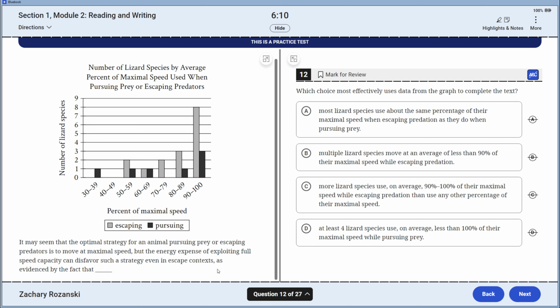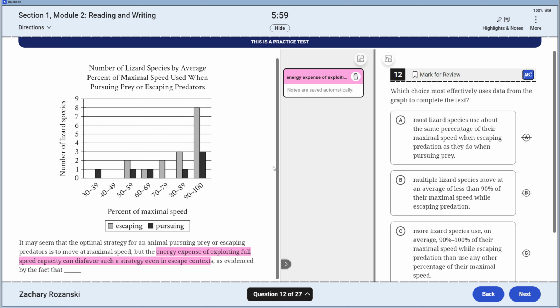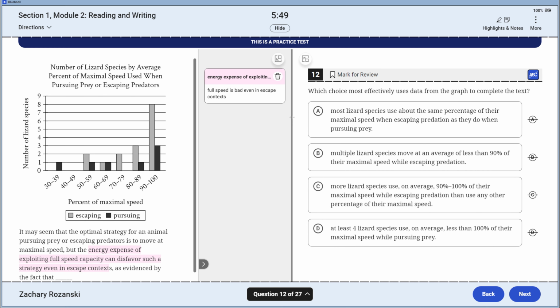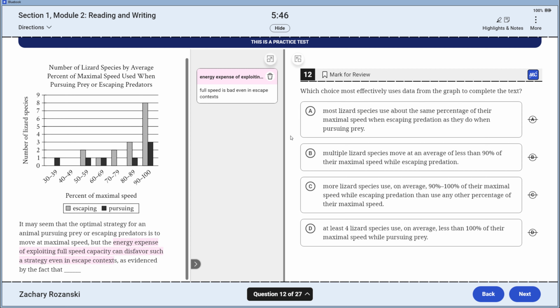Most uses data to escape the text. My bad on this one. As evidenced by the fact. What's evidenced by the fact? The energy exploitation of exploiting full speed. Full speed is bad even in escape contexts. Most lizard species use about the same percentage of their maximal speed when escaping predation.